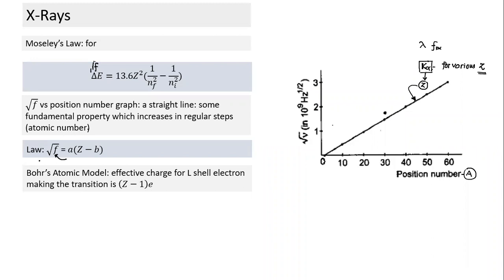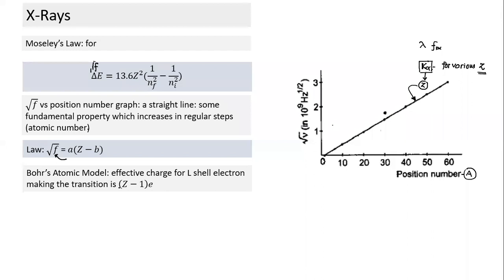When he formulated this, not as a law, basically he gave the equation of a straight line from the experimental result he obtained. He was smart enough to plot the square root of frequency. Had he not plotted it, he would have seen an odd, parabolic curve. Since he plotted it, he spotted that the square root of the frequency of K alpha emission has this kind of relationship.